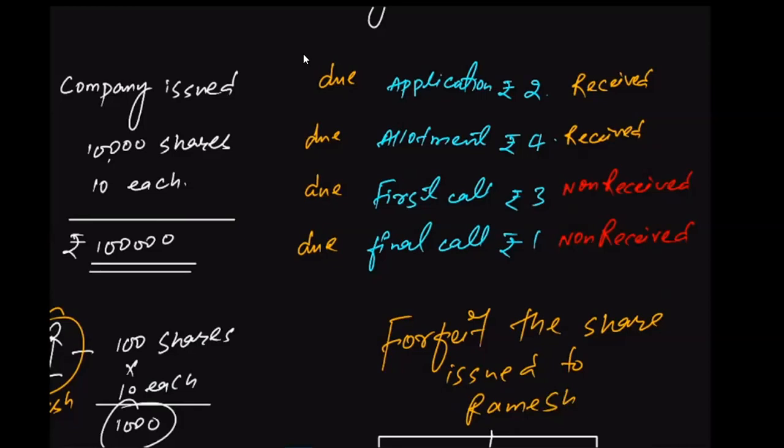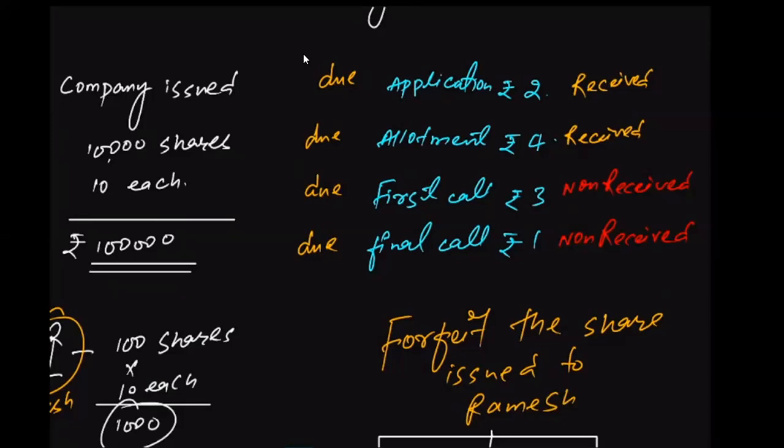Number two, the money that Ramesh has given to the company on account of application and allotment need not be returned. The company is not responsible to return the amount. The company will forfeit the amount of application and allotment as well, along with the cancellation of the share. The amount that he has already paid on application and allotment will also be forfeited by the company.